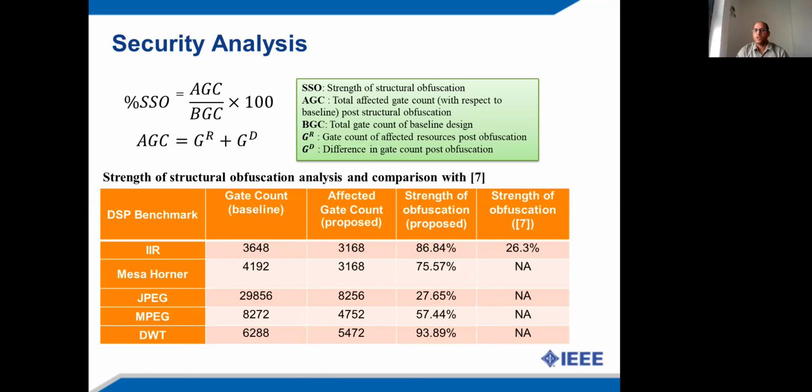This is because for this approach to be applicable, two DSP applications should have some similarity in their algorithm. That is why approach number 7 is applicable to only limited number of applications. However, the proposed approach can be extensively applied to all kind of DSP hardware accelerators.